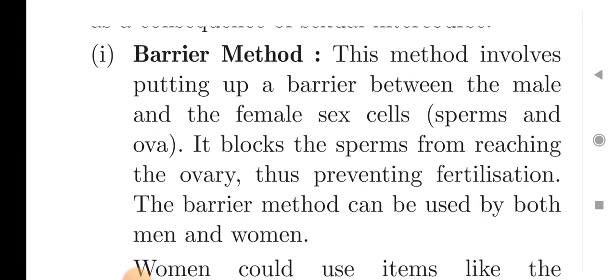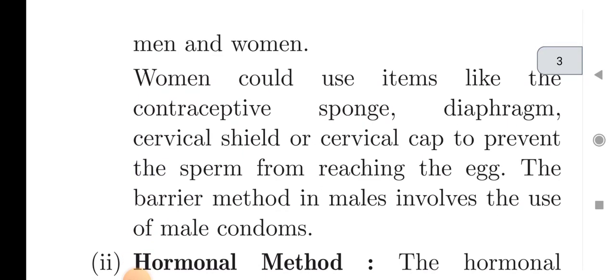It blocks the sperm from reaching the ovary, thus preventing fertilization. The barrier method can be used by both men and women. Women could use items like the contraceptive sponge, diaphragm, cervical shield, or cervical cap to prevent the sperm from reaching the egg. The barrier method in males involves the use of male condom.